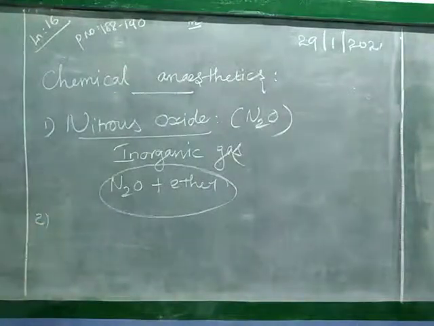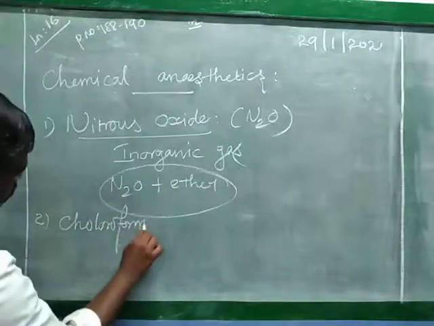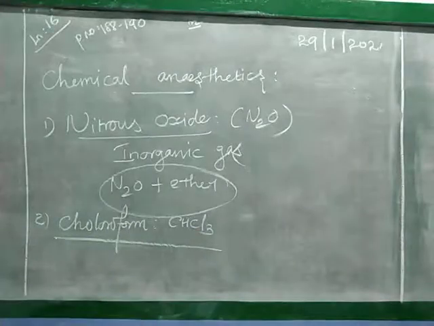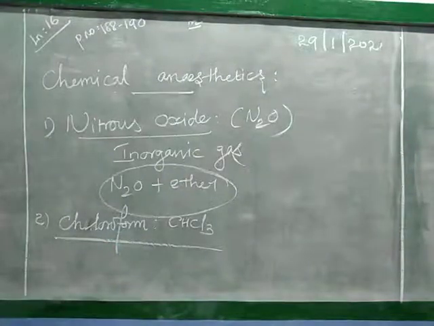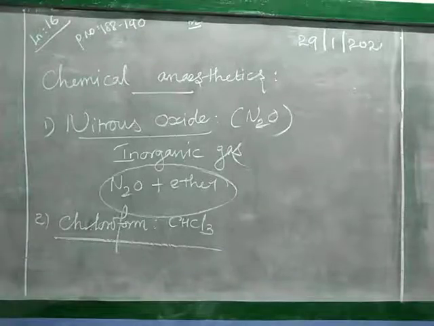Second one, chloroform, CHCl3. What is the spelling for chloroform? C-H-L-O-R-O-F-O-R-M. Chloroform, CHCl3, is a volatile liquid. What is the meaning of volatile liquid? If you open it and keep it at room temperature, it automatically converts into gaseous state. That nature is called volatile nature. It has a pleasant smell and sweet taste.